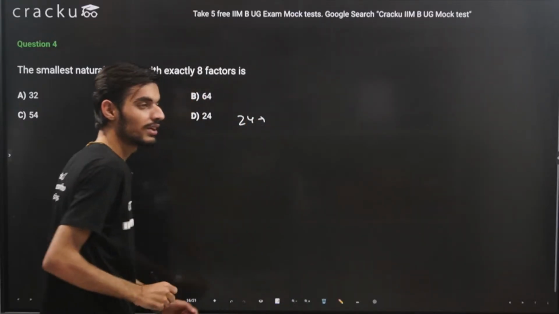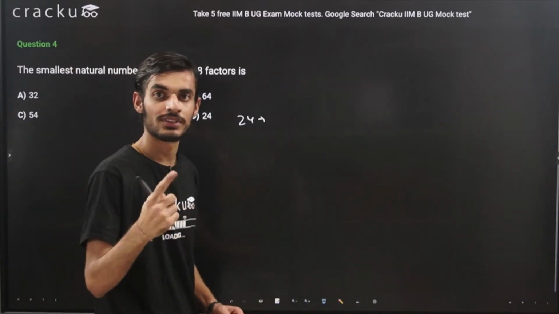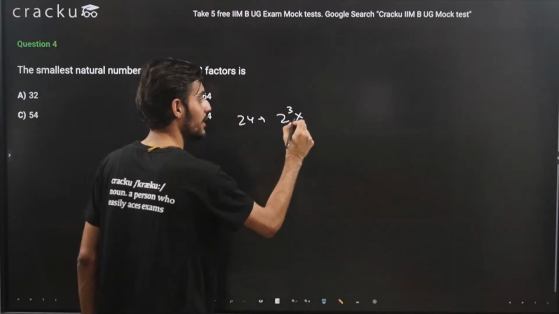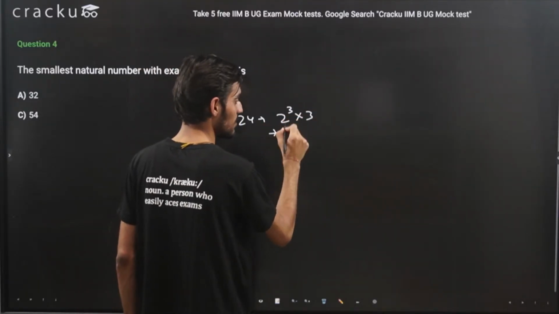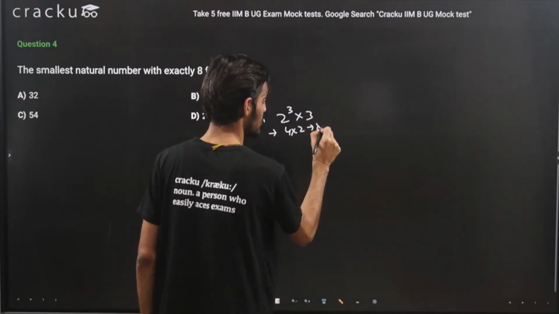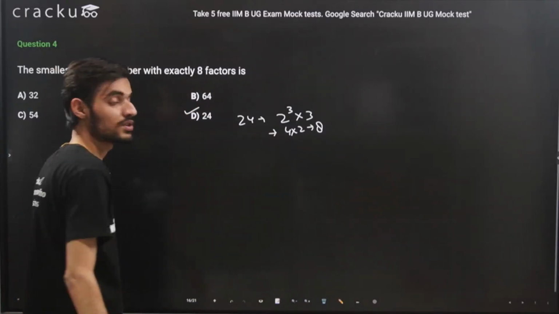So for 24 you can write it as 8 into 3. Okay, so 8 is basically 2 raised to the power 3. So 2 raised to the power 3, that is 8, into 3. So the number of factors will be 3 plus 1, that is 4, and 1 plus 1 will be 2. So yeah, we have got the number of factors as 8. So we can mark this as option D.